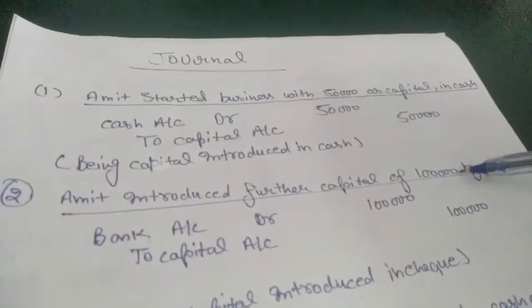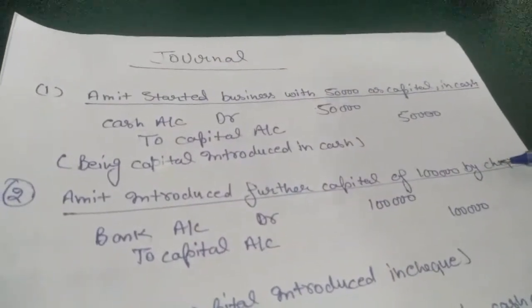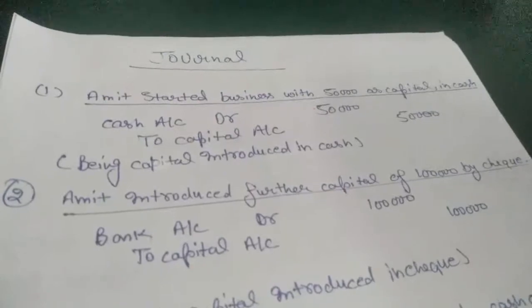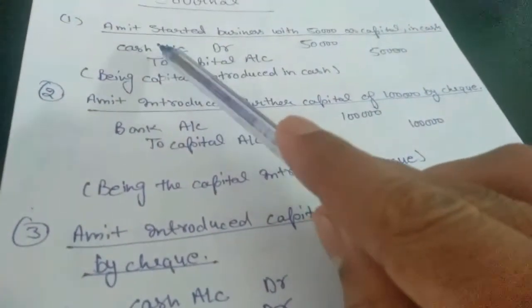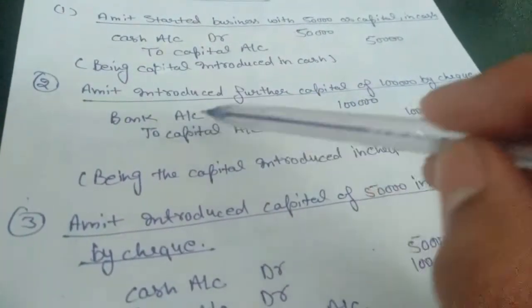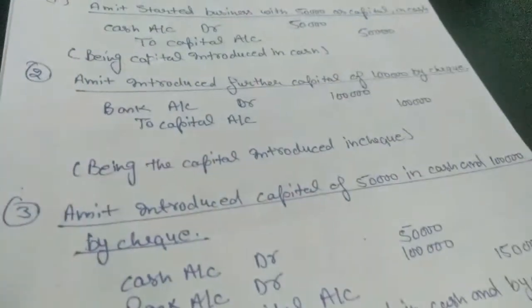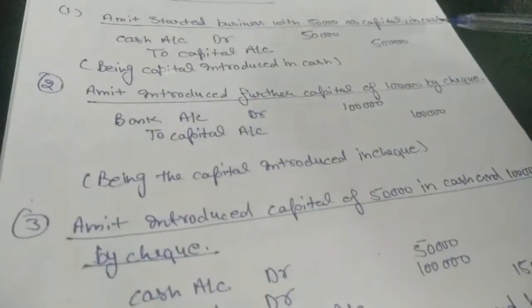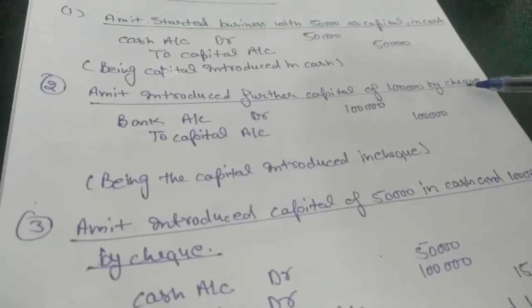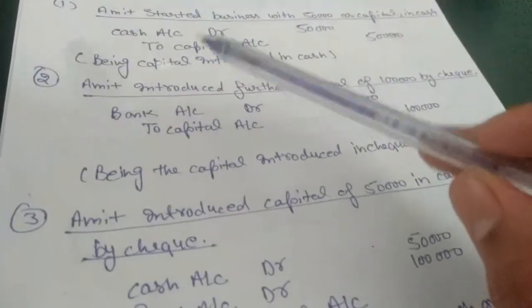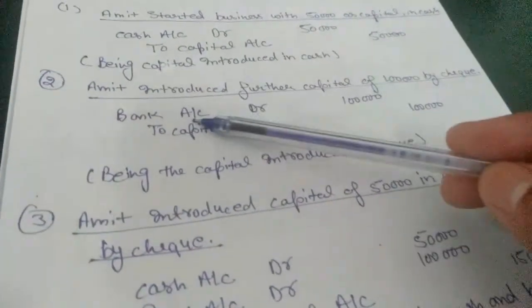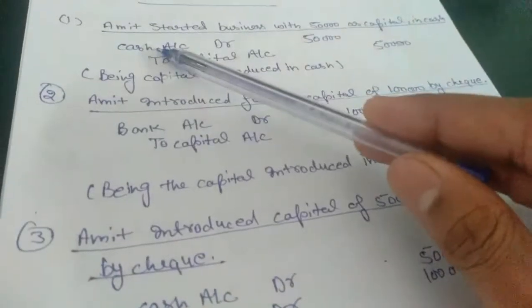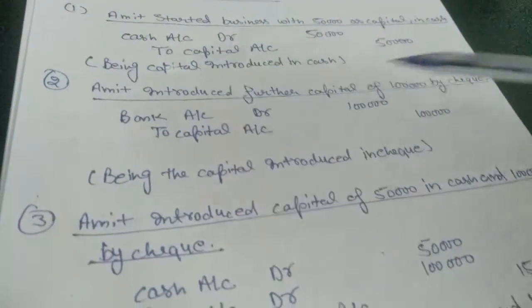Next thing is Amit introduced further capital of 10,000 by check. Here he is bringing capital, but not in cash, by check. So for check we will use bank instead of cash. The only small difference is that first he brought capital in cash, then by check. So everything will be the same for capital account, credit amount, but in case of debit we will debit bank instead of cash because we deposit the check in bank.